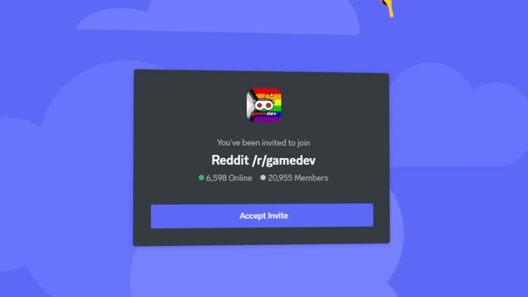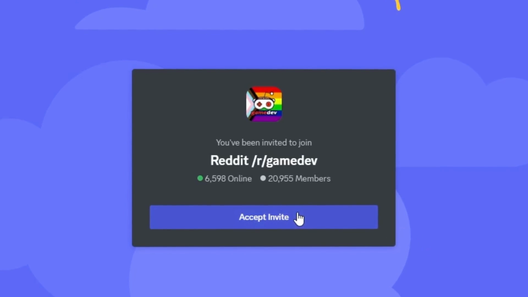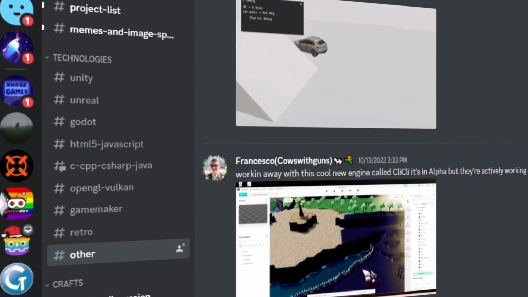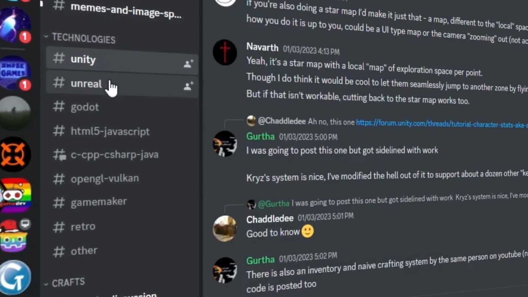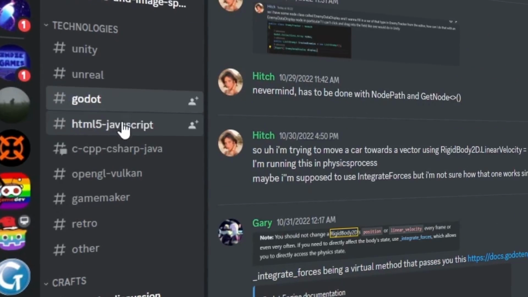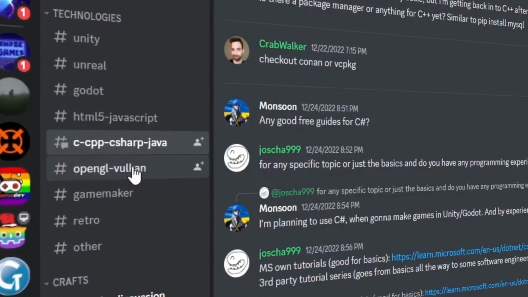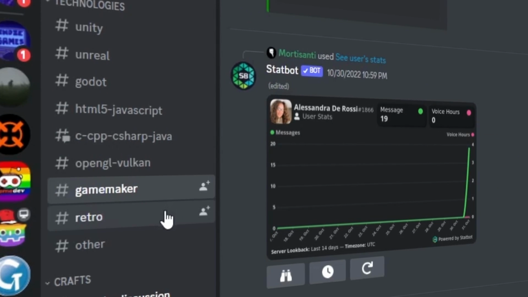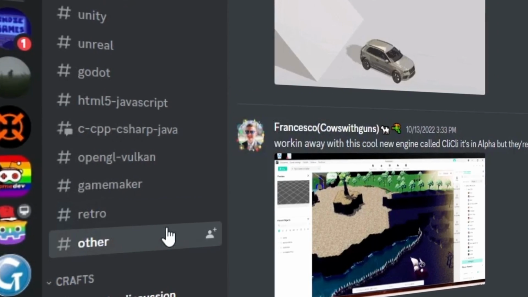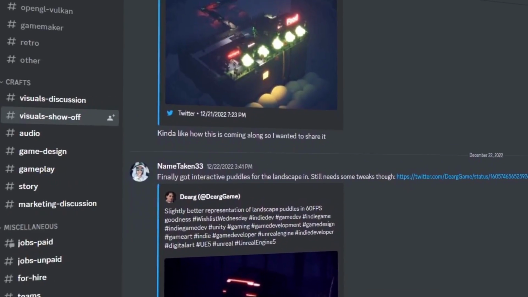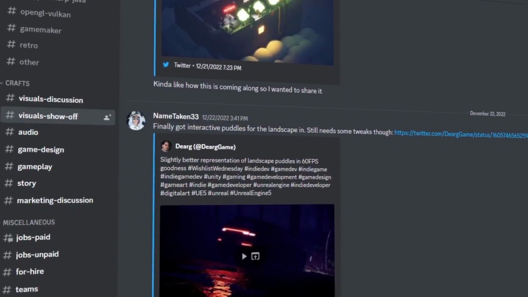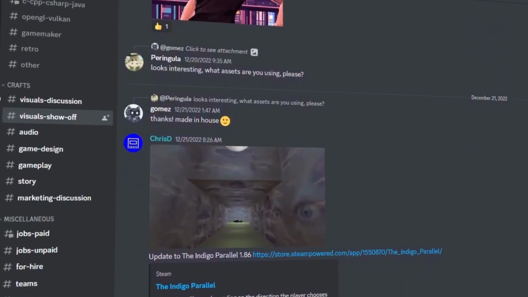This Discord server has around 20,000 members and an impressively active community. In the r/GameDev Discord, you'll find a very active section to chat freely about several technologies, such as Unity, Unreal, Godot, HTML5, programming languages, OpenGL, Vulkan, GameMaker, RetroTech, and others. Additionally, you'll also find the Craft section, where members share all types of creations. This is a great place to get inspiration and maybe drop some feedback along the way to make someone's work even better.